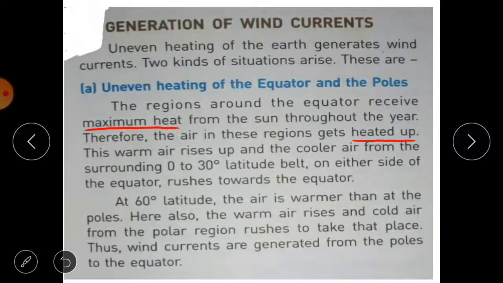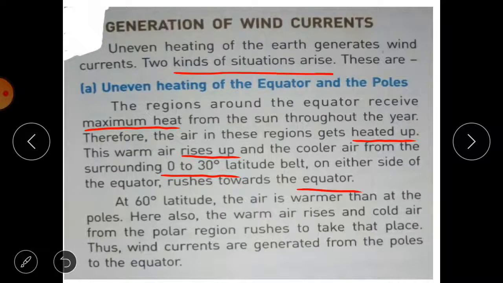The warm air rises up, and the cooler air from the surrounding 0 to 30° latitude belt on either side of the equator rushes towards the equator.